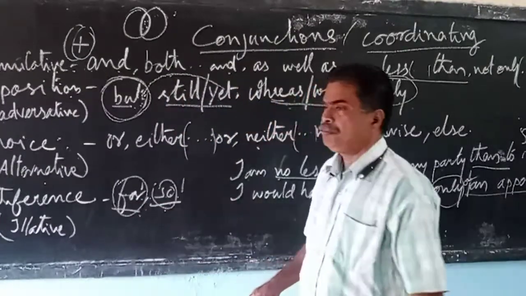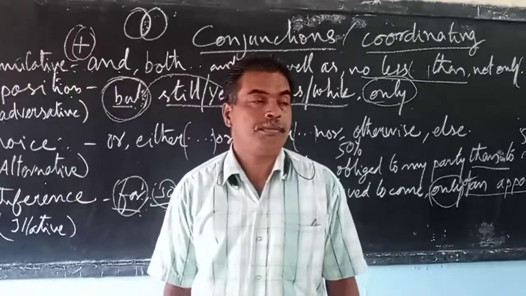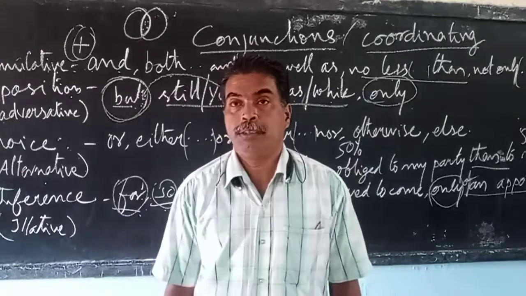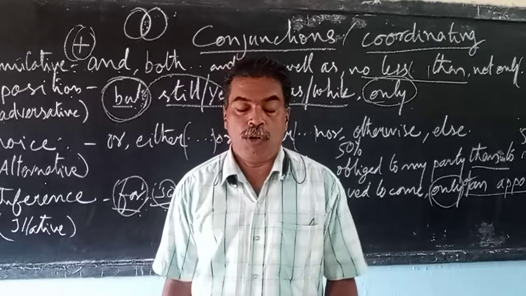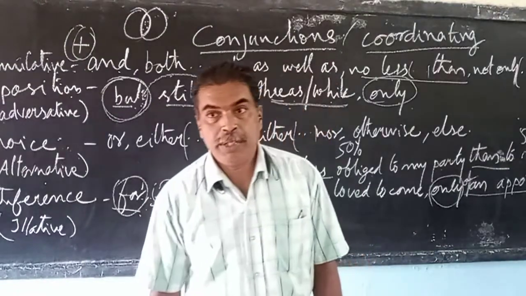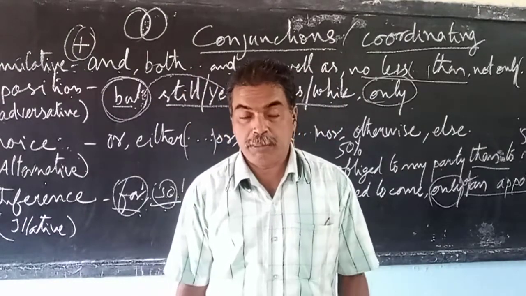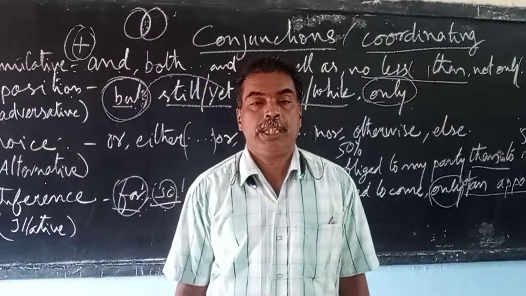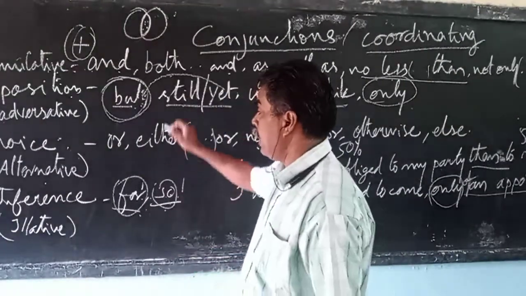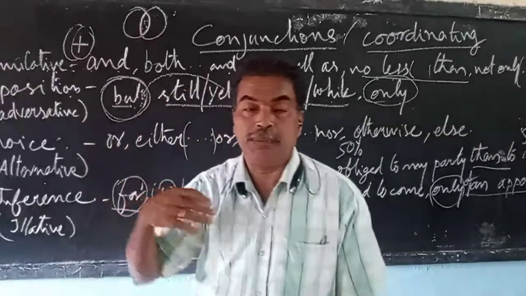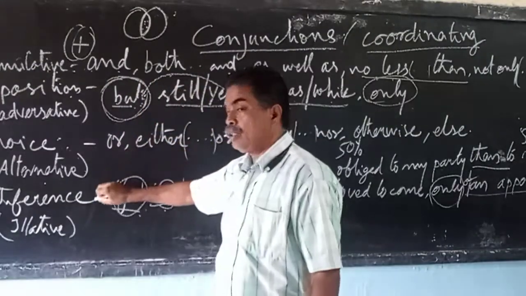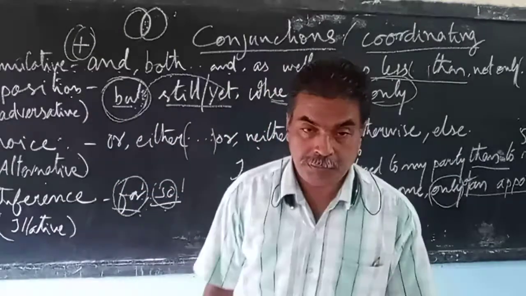For example, he went to the market for he wanted to buy something. Why did he go to the market? Because he wanted to buy something. So like that, we make a conclusion from the given situation. That is what is conjunctions of inference or illative conjunction.